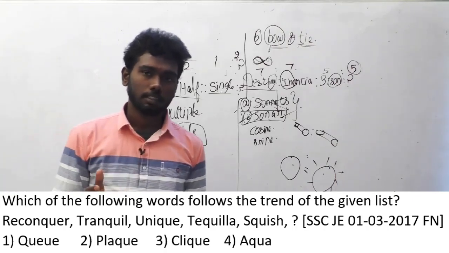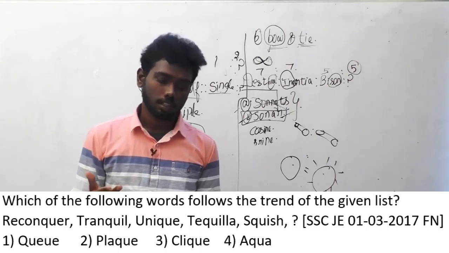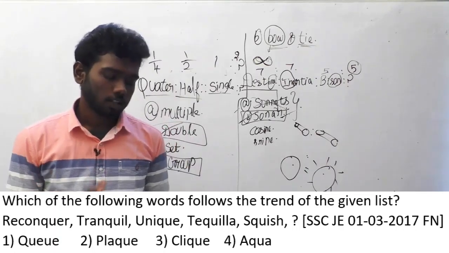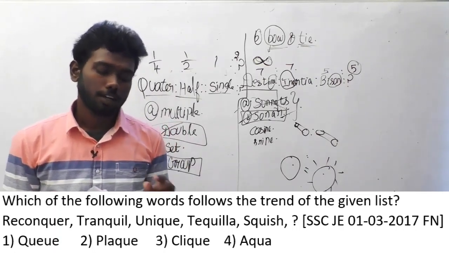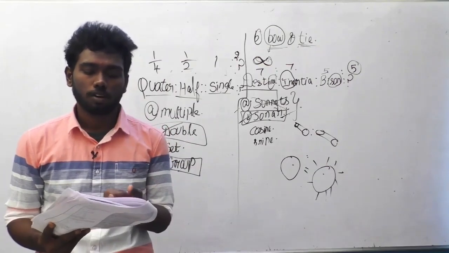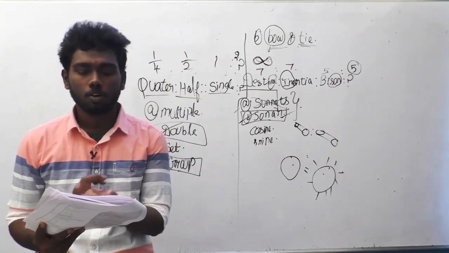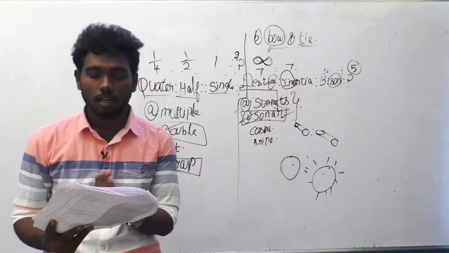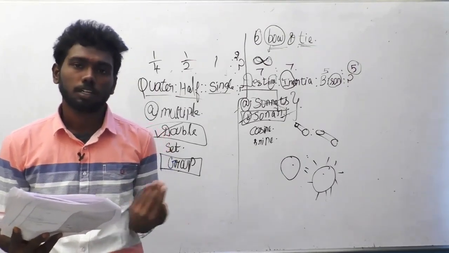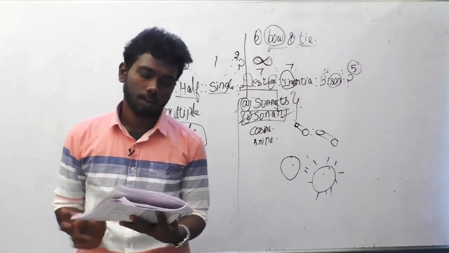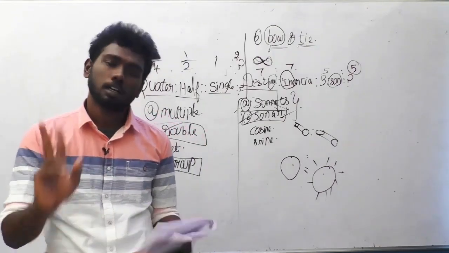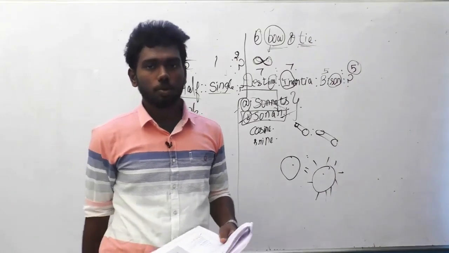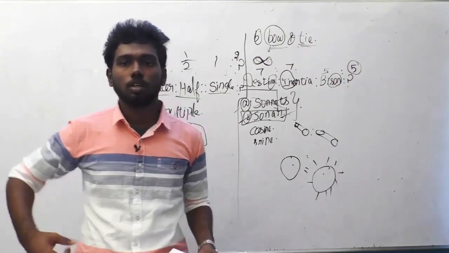Have you guessed the logic? Yeah, obviously you have got it right. The logic is the alphabet Q in conquer, reconquer: starting from reconquer, it is going one position left each time. So in squish, the Q is in the second position. You have to find the answer in such a way that Q is in the first position. So that's the answer.